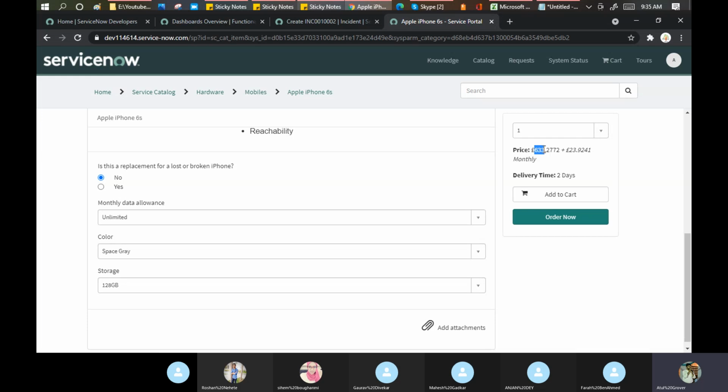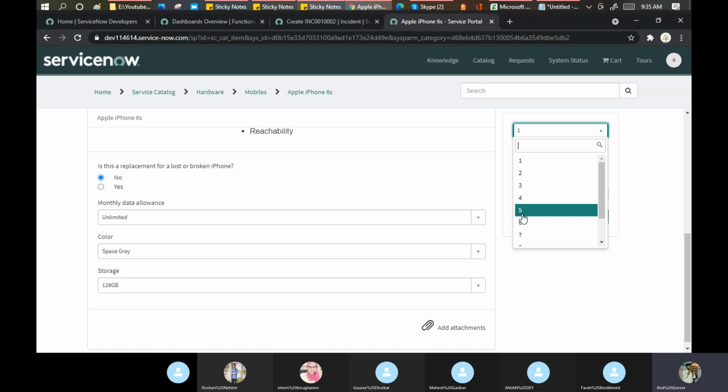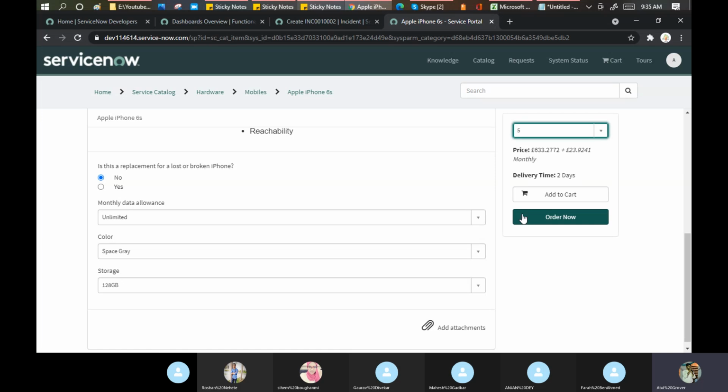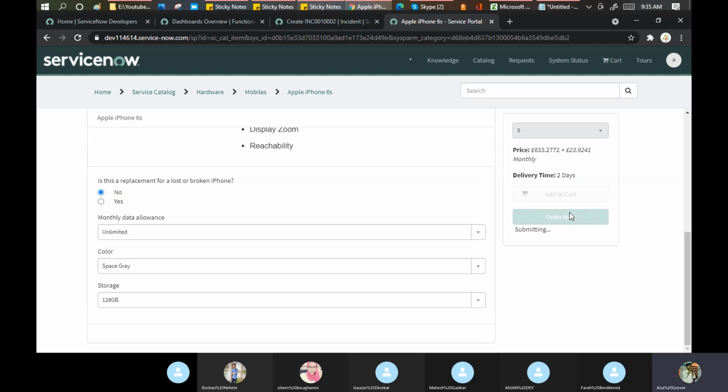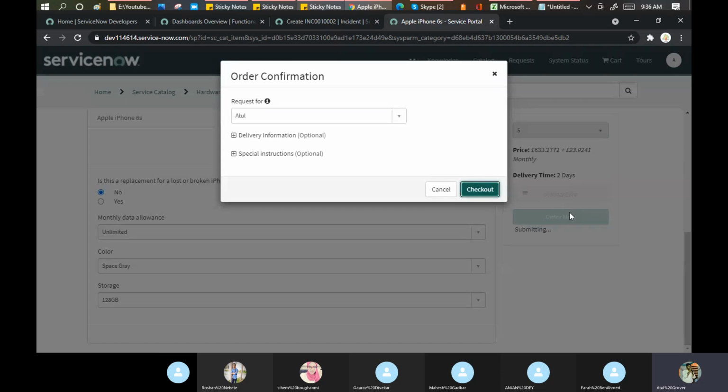Okay, and now I am just ordering something, requesting here. In how many days will it be delivered? It will be delivered in 2 days. Do you want 1 or 2? I want 5 quantities. Anjan is our good friend. He is ordering iPhone for everyone, guys. So he put 5 as a quantity. Now I click on order now. Means I am done with my payments. This is the system.